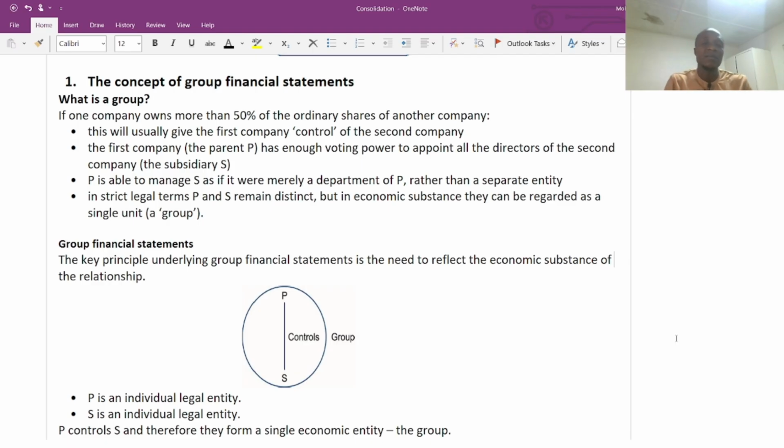So basically, this is the definition of a group. When a parent company, or when a company, owns more than 50% of the ordinary shares of another company, you will have these four rights, which is very much important.